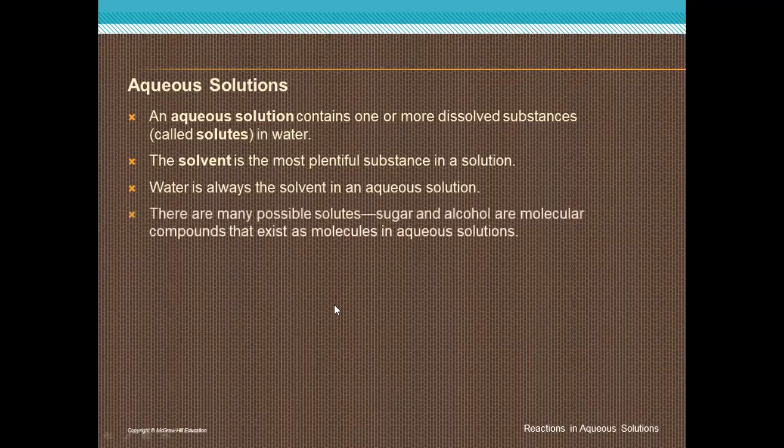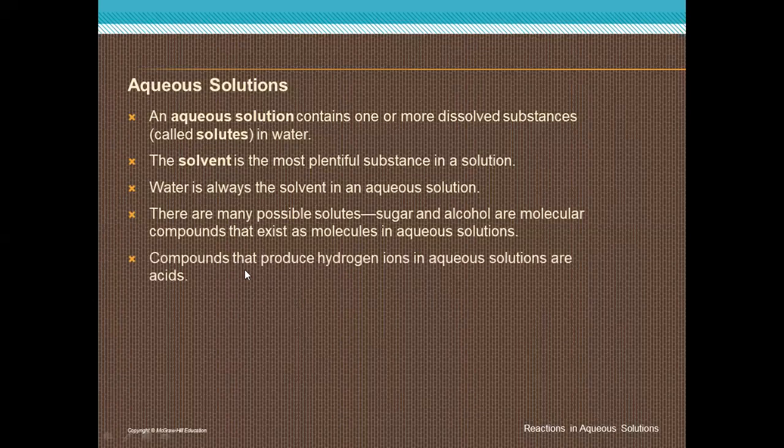There are many possible solutes. Sugar and alcohol are molecular compounds that exist as molecules in aqueous solution. Compounds that produce hydrogen ions in aqueous solution are acids. So what is the difference between acids and another substance called alkali?